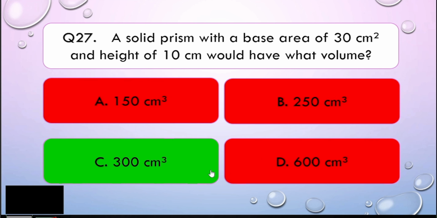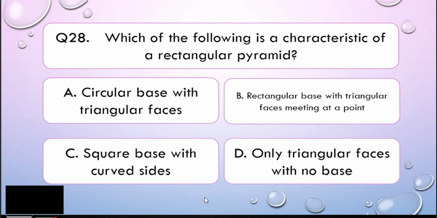So now let us go to question number 28. Which of the following is a characteristic of a rectangular pyramid? Okay. Is it A, circular base with triangular faces? B, rectangular base with the triangular faces meeting at a point? C, square base with the curved sides? Or letter D, only triangular faces with no base? Alright, I'll give you 5 seconds to think about your answer.